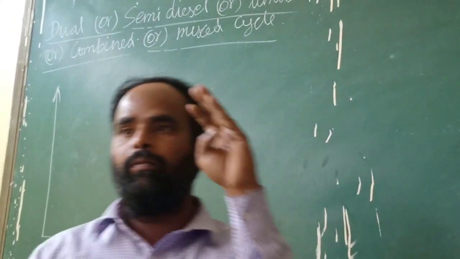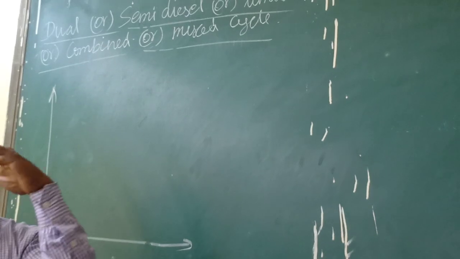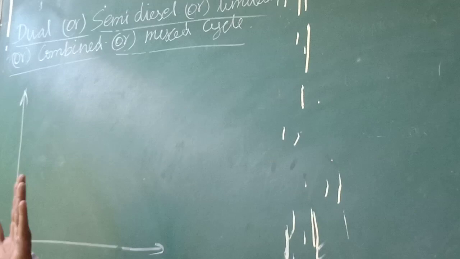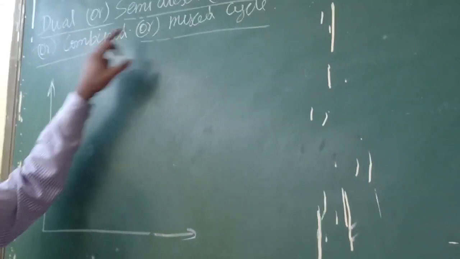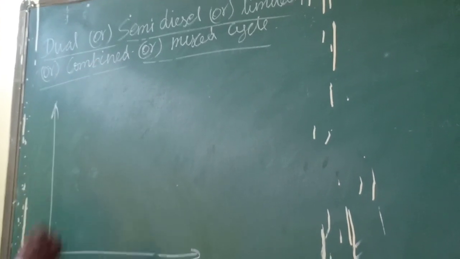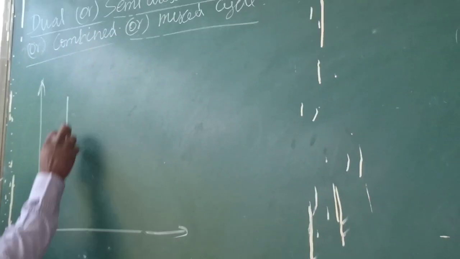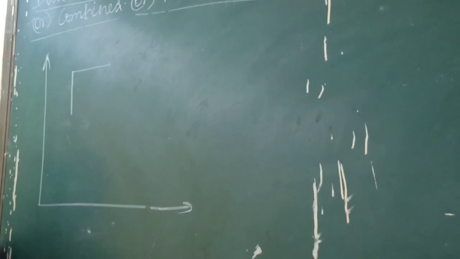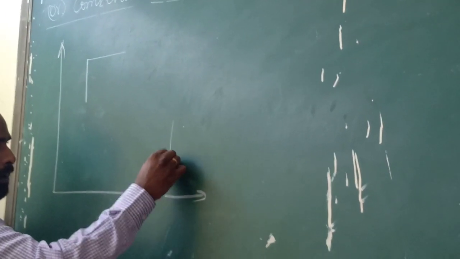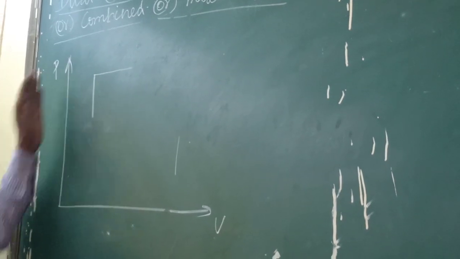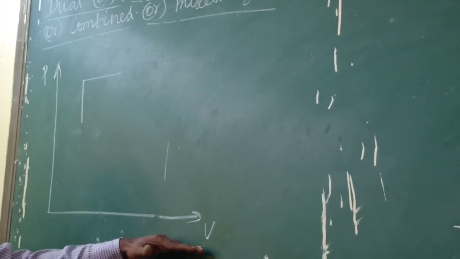The only difference between Otto and diesel is that heat supply in the Otto cycle is at constant volume, and in the diesel cycle heat supply is at constant pressure. Here, since it is combined, heat supply will be at constant volume as well as at constant pressure, and heat rejection is always at constant volume. So I have drawn that vertical line. In the PV diagram, the y-axis is pressure and the x-axis is volume.